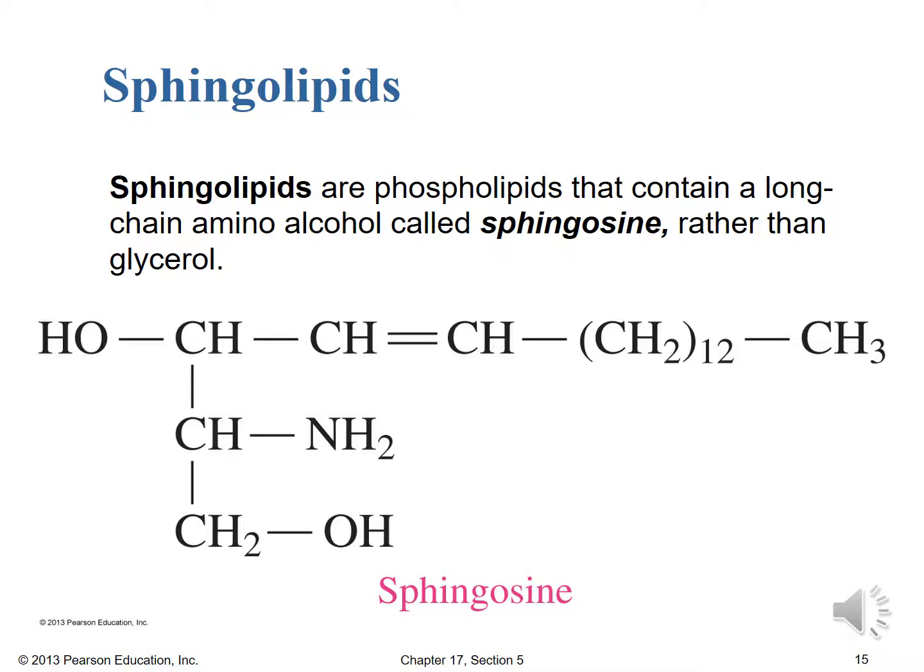than glycerol. So instead of those triglycerides that we've come to know and love, whether we're talking about the triacylglycerols from a previous lecture or the lecithins or cephalins from this lecture, the phospholipids, they were all based on that glycerol backbone. And in this case, the sphingolipids are based on sphingosine instead. And you can see there are a couple of functionalities there like glycerol, but certainly some differences as well.